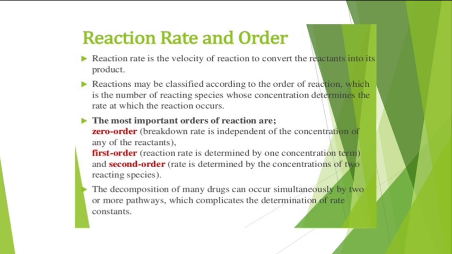Then the reaction rate and order. The reaction rate is also called the velocity of a reaction to convert the reactants into the products. And reactions may be classified according to the order of reaction as zero order, first order, second order, and so on. So we will see all the reactions as zero order, first order, second order in the next lecture.